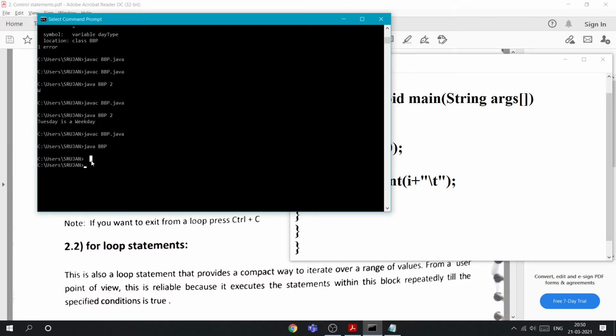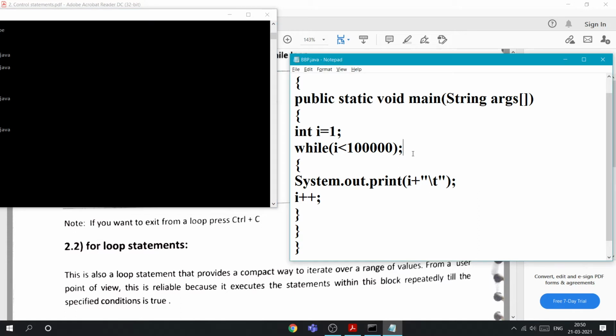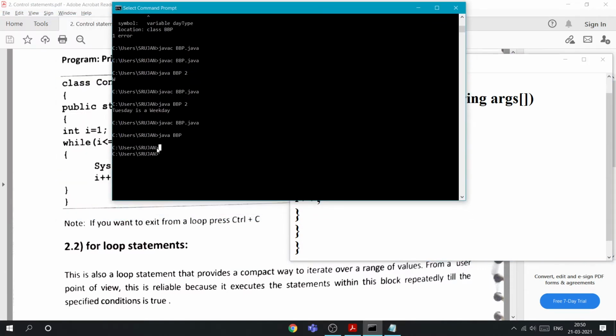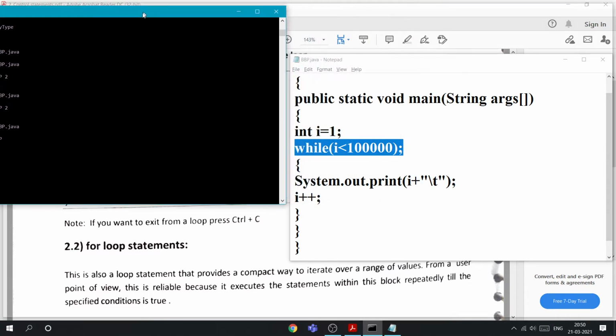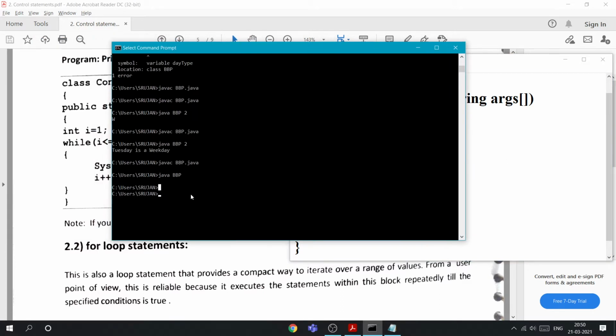Oh, sorry, I made a mistake here. I just kept a semicolon here, so the loop ended there. That's my mistake, sorry.